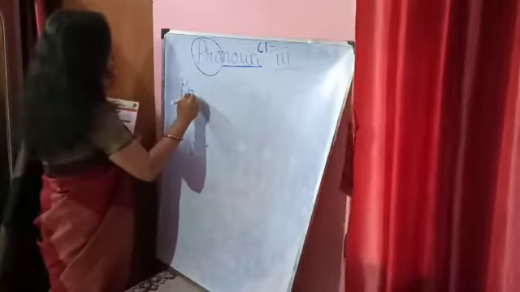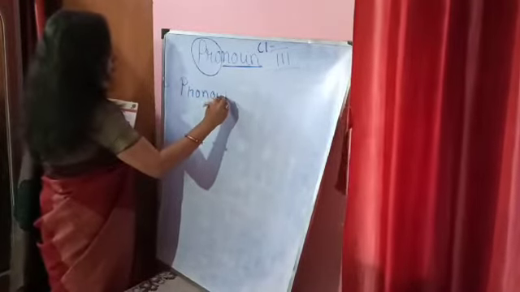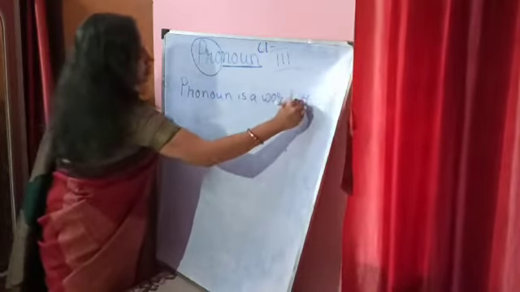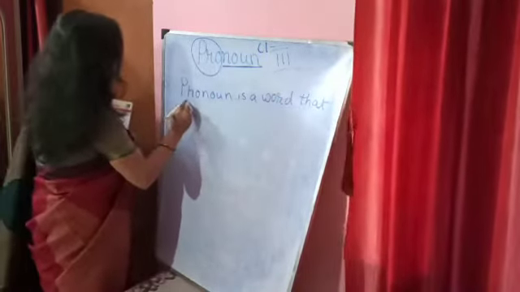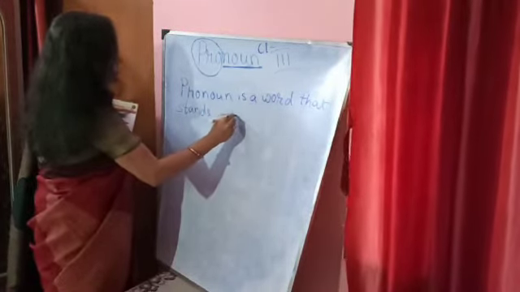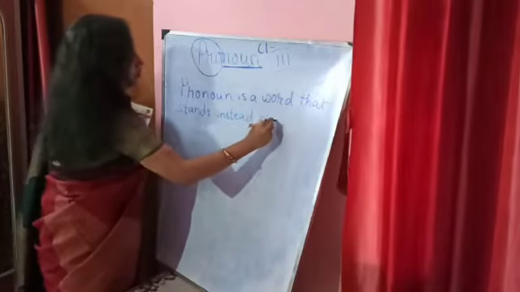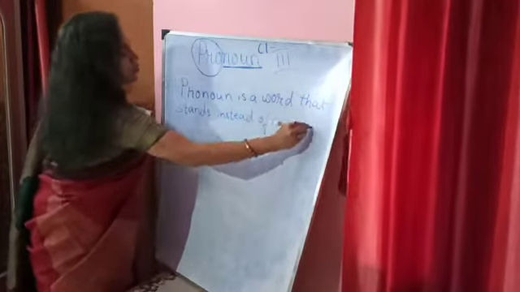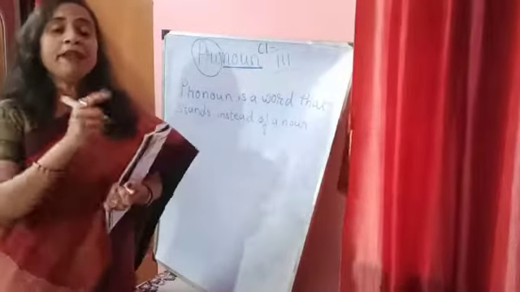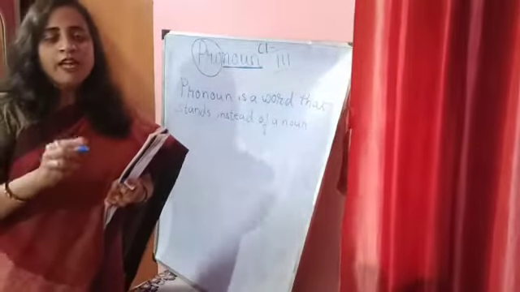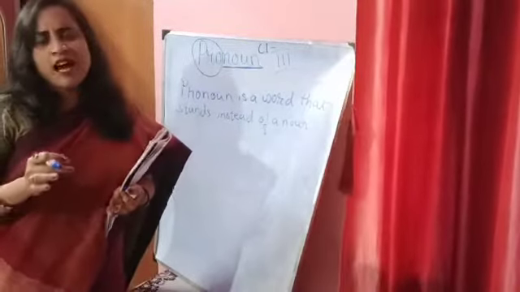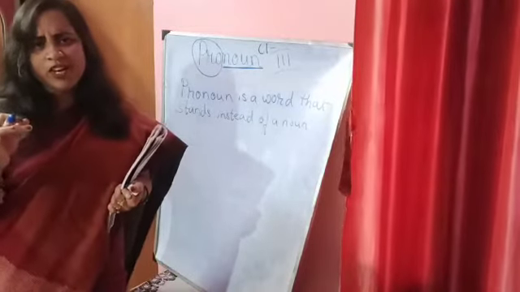So pronoun is a word that stands instead of a noun. So this is what a pronoun is. A pronoun is a word that stands instead of a noun, in place of a noun. That is a pronoun. If repeatedly I go on telling a name throughout and throughout, it sounds very odd.